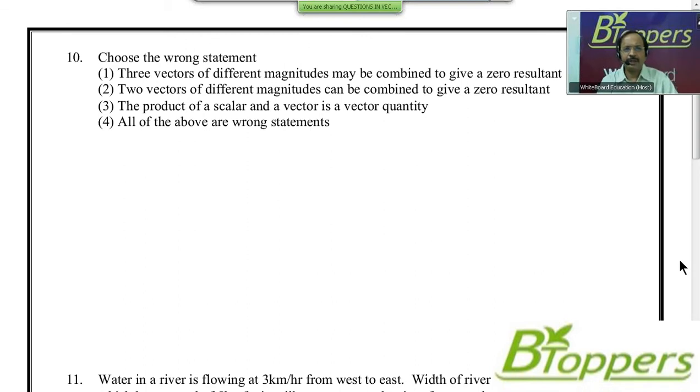See the next question, question number 10. Choose the wrong statement. Statement 1. 3 vectors of different magnitudes may be combined to give a 0 resultant. Second option, 2 vectors of different magnitudes can be combined to give a 0 resultant. Third option, the product of a scalar and a vector is a vector quantity. Fourth option, all of the above are wrong statements.